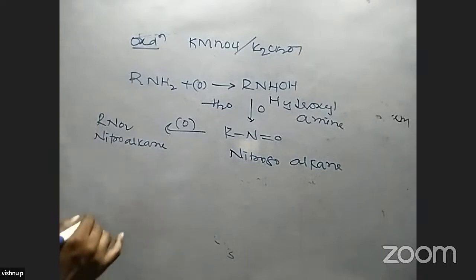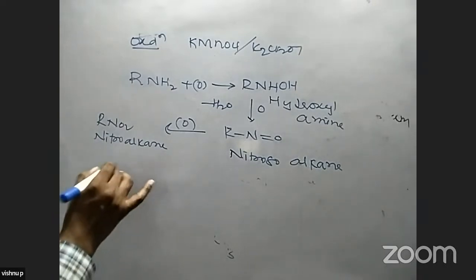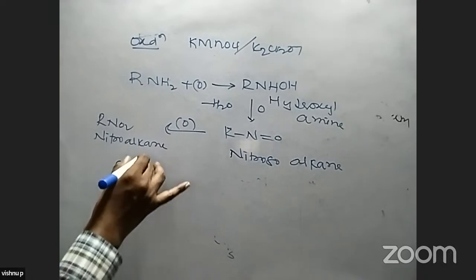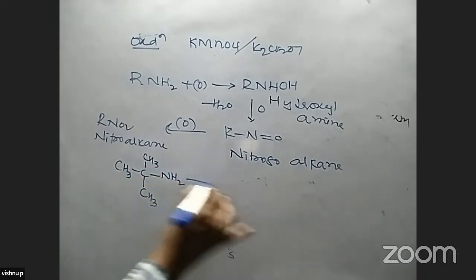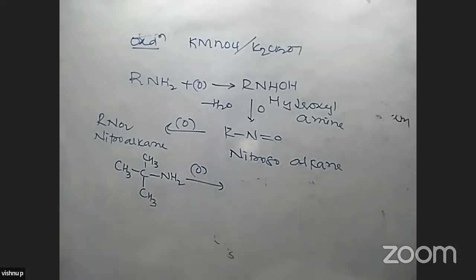Now try to solve this example: (CH3)3C-NH2. Find out what type of compound is formed in this oxidation reaction.